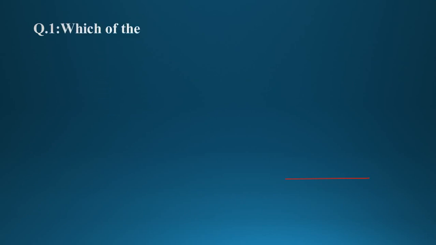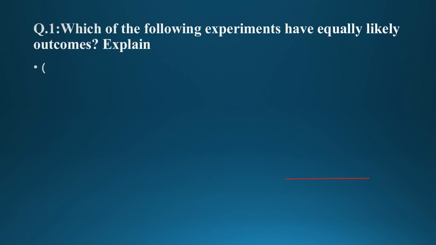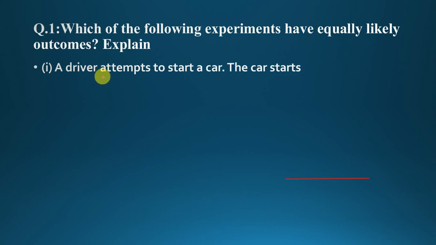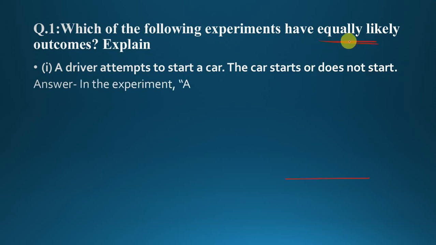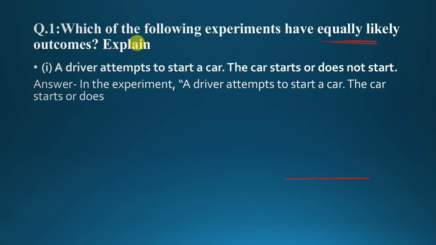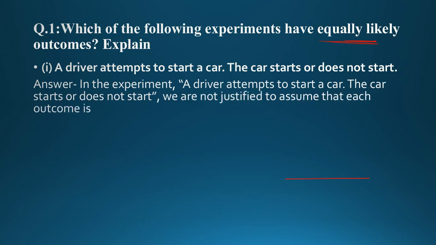The next question is, which of the following experiment have equally likely outcomes? First, a driver attempts to start a car. The car starts or does not start. First of all, what do you mean equally likely events? Equally likely outcomes, that outcomes in which the probability or happening of chance equally divided 50-50%.